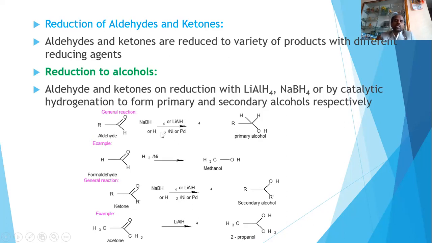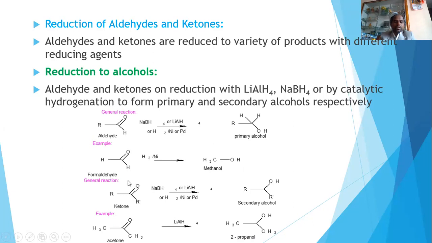Hydrogen is the source, it supplies hydrogen, converting C double bond O to C-OH. So this is a general reaction, and when we take an example, this is formaldehyde. Formaldehyde, when subjected to catalytic hydrogenation, forms methanol. Methanol is a liquid. This is a gas.